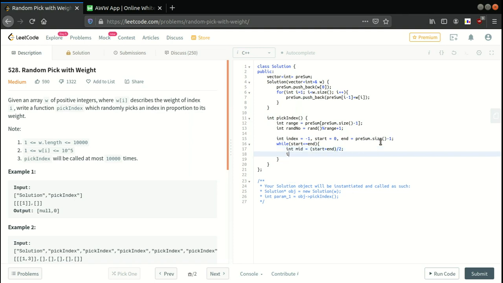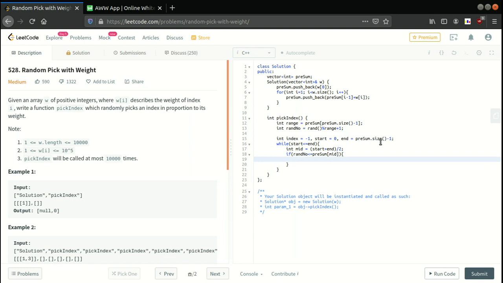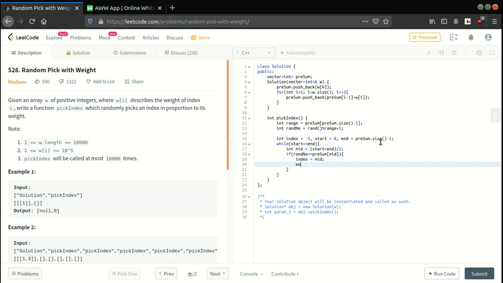If my calculated random number is less than or equal to presum's mid value, then index will be mid, and I'm going to search in the lower half of my array, so end will be mid minus 1.